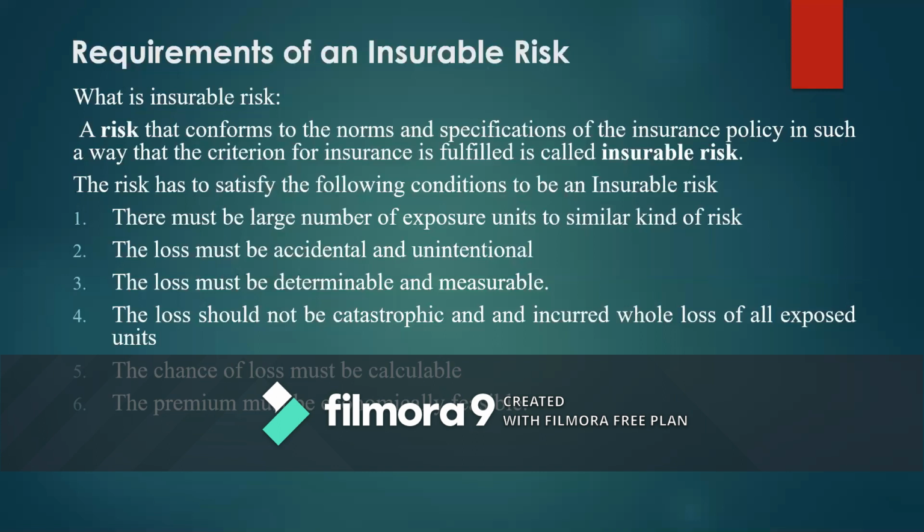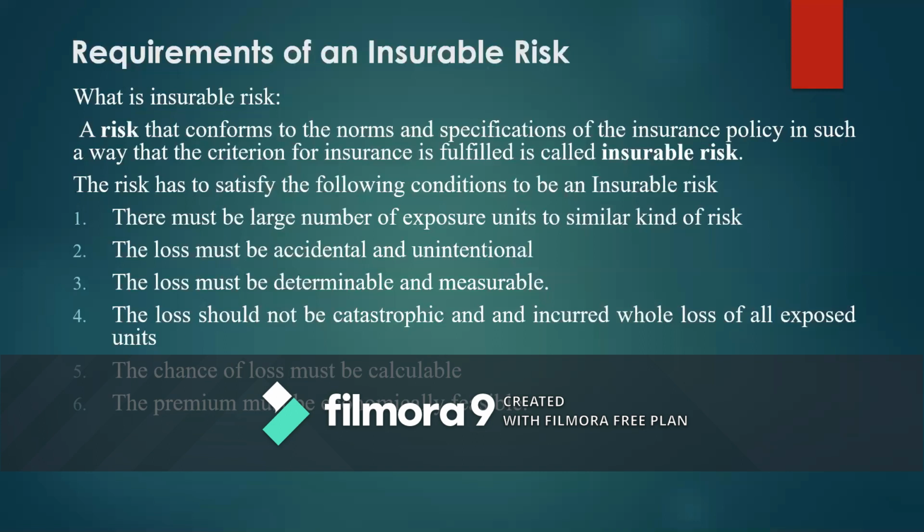Otherwise, if 100% of the houses are getting burnt and the possibility of damage is high, then insurance companies will be under a loss. The insurance companies only work on the probability of loss, where the loss is always less than the amount of premium that the insurance company collects. So the first condition to make an insurable risk is that the exposure of the risk is across a large number of units. If it is large, then an insurance contract can be undertaken.